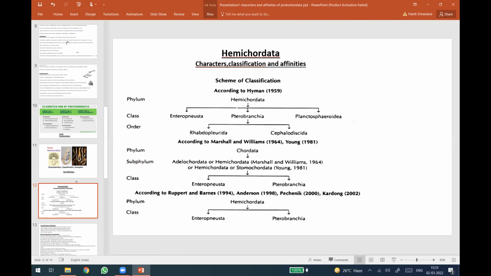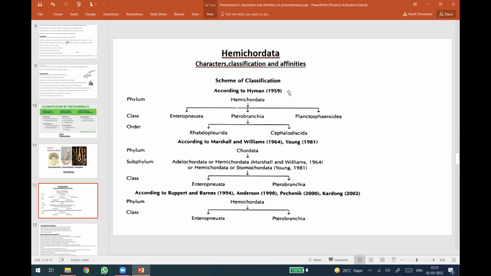Rather, on the direct line of evolution, the protochordates have been considered with only two groups, that is the Urochordata and the Cephalochordata. Now we are concerned here with the Hemichordata. These are the various schemes of classification given by three important taxonomists.